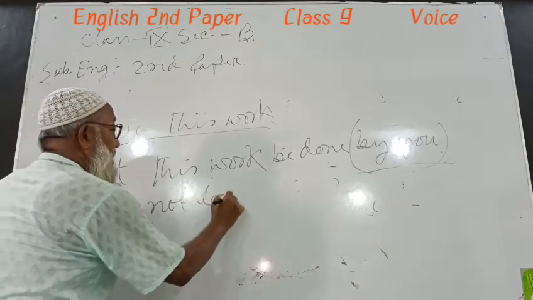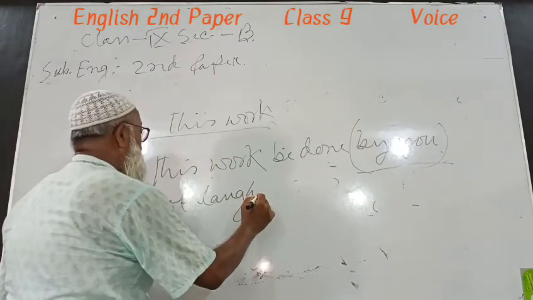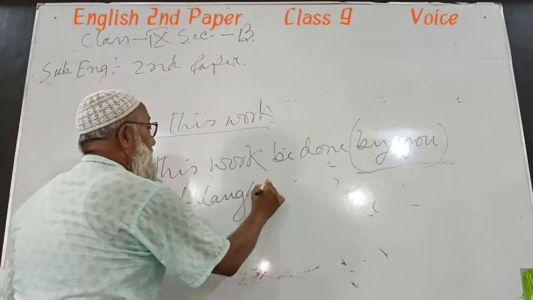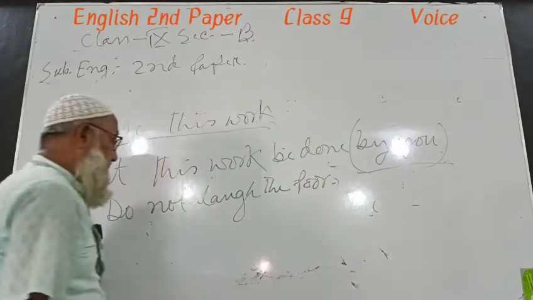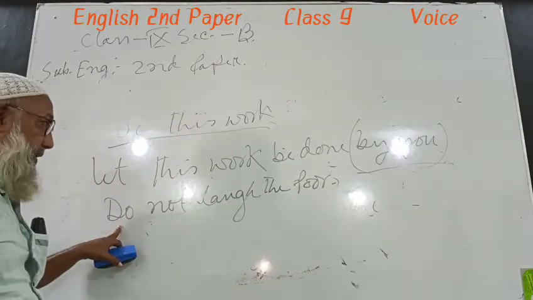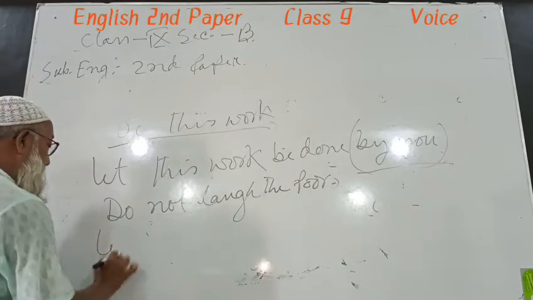Such as, do not laugh at the poor. In the case of do not, a negative sentence, though it is an imperative sentence, use let not.